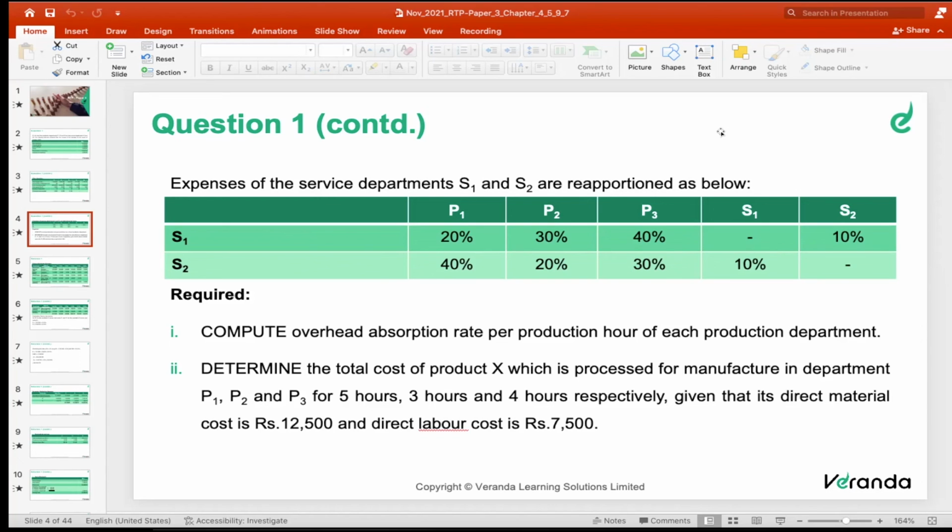Note it down. Since both the service departments, within bracket S1 and S2, render services to each other, we have to solve the problem only by way of reciprocal method.